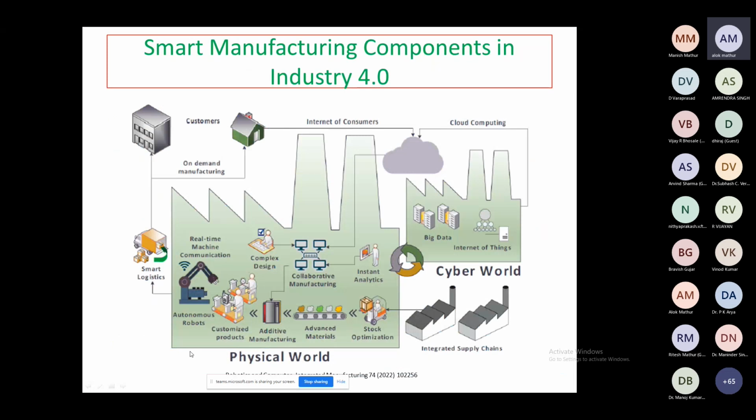These last slides talk about smart manufacturing, because my topic is the global smart manufacturing components of Industry 4.0. We are talking about this in the global scenario.